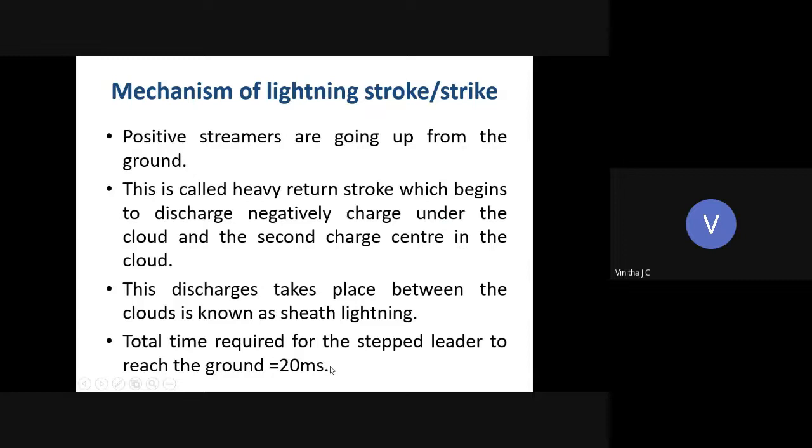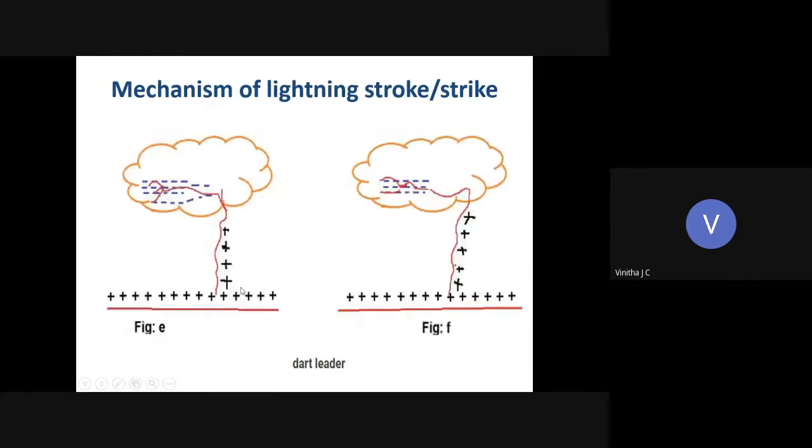milliseconds. Within this 20 milliseconds, the discharge occurs between the cloud and the ground, and that is also shown in this figure.